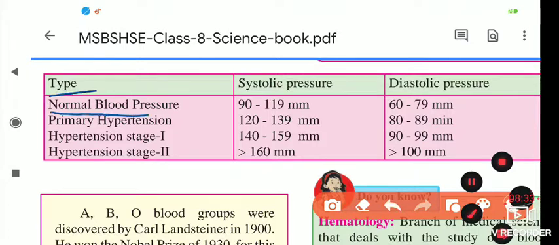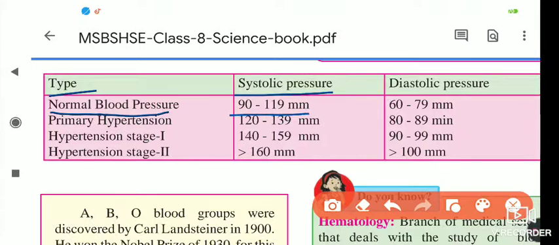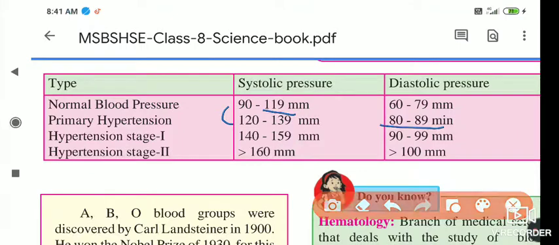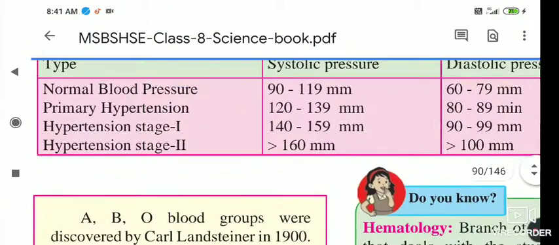For normal blood pressure, the systolic pressure is 90 to 119 mm and the diastolic pressure is 60 to 79 mm. That is when your blood pressure is normal. Now primary hypertension: the systolic pressure increases to 120 to 139, and the diastolic pressure increases to 80 to 89 mm. This is the primary hypertension.